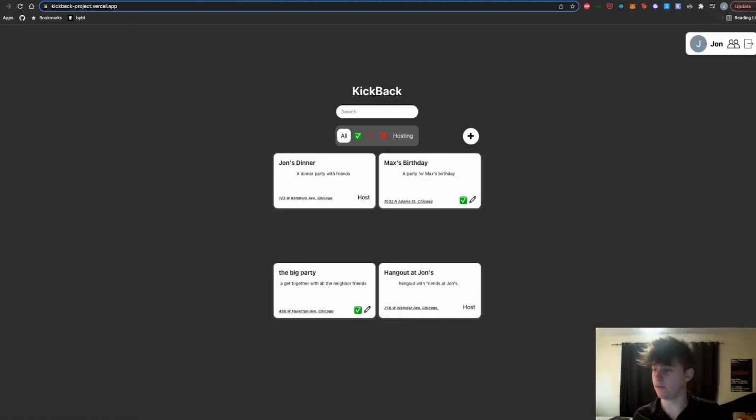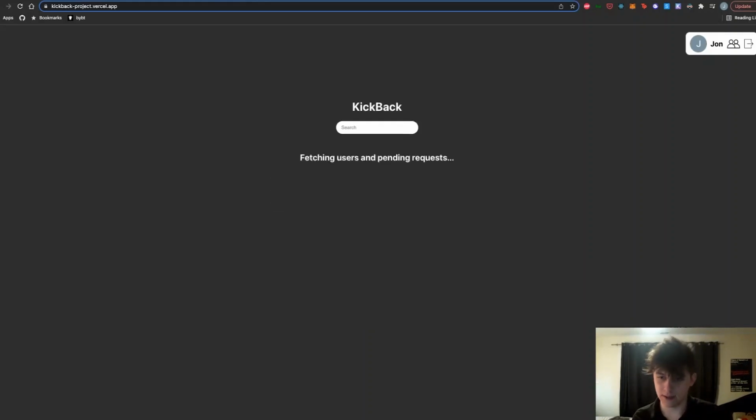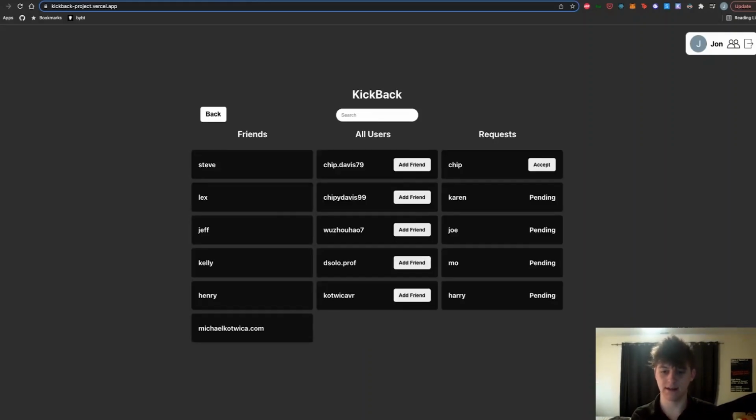So now if we click this up by my name in the top right, if we click the people icon, it'll take us to our friends page. So here on the left are all of my friends that I've already sent friend requests to and they've accepted. And here in the middle are all the users that I could potentially send a request to, and I can use a search bar to search through them.